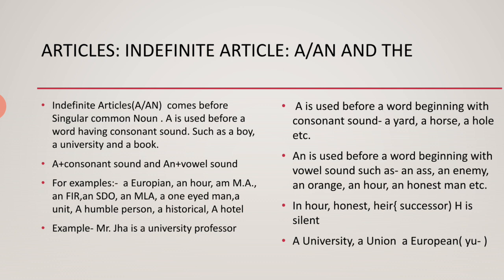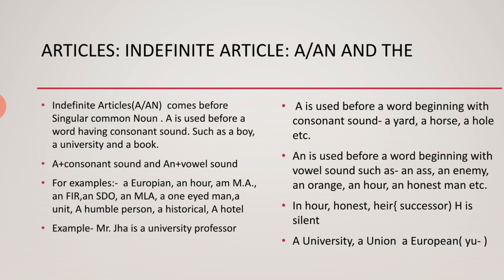You have to remember one thing: don't go by seeing the letters, thinking this is a consonant letter so we have to add a. No, just look at what sound is coming from that letter. If the sound is coming as a vowel, we go for an. If the sound is coming as a consonant, we go for a. That is the most important rule, and you have to remember it: a plus consonant sound. Consonant sound here means the initial sound, the beginning sound.